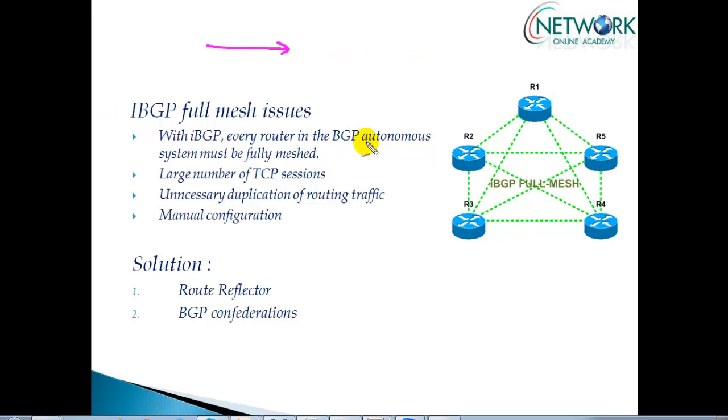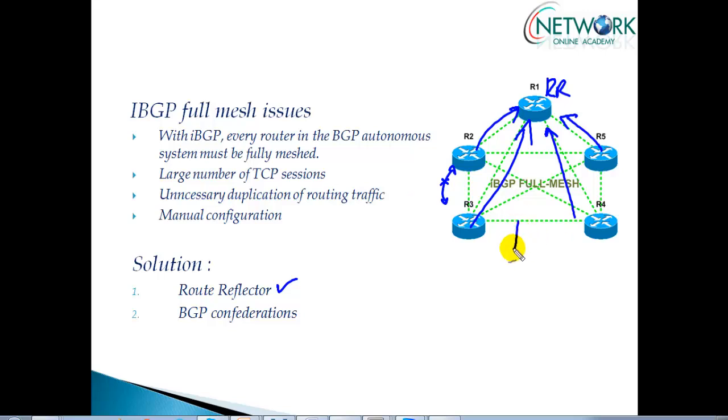So to overcome that, we also discussed a possible solution where we can have a route reflector, where we make a specific router a route reflector, and all the clients peer only with the server, and client to client neighborship is not required. This is one possible solution. In general, if you have a small AS, let's say 10 to 20 routers in the same AS, we can go with this solution.